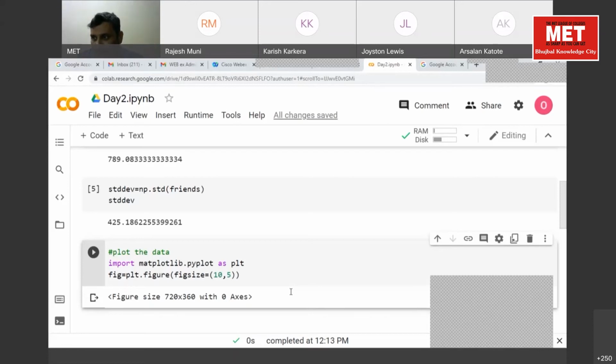What will be on y-axis and what will be on x-axis? Index on x-axis. Okay, number of friends on y-axis and index of friend on x-axis.